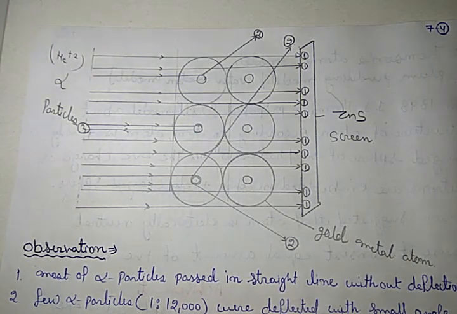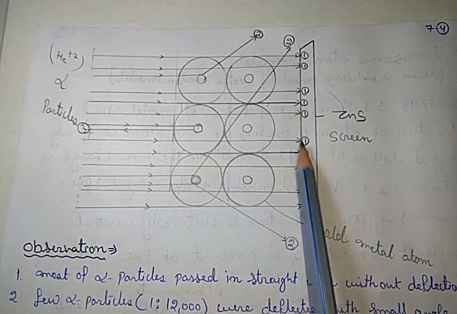So alpha particles were bombarded on the gold foil, and he used a zinc sulfide screen as a detector.